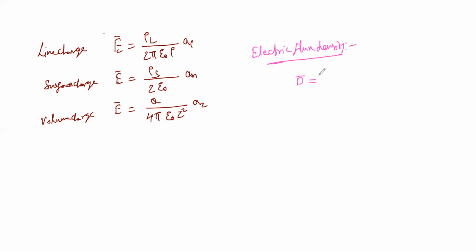Electric flux density is equal to epsilon naught E bar, where E bar is the electric field intensity.